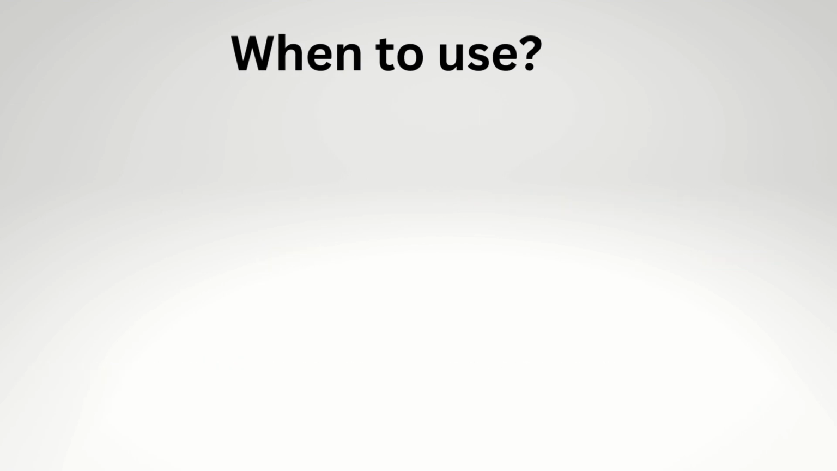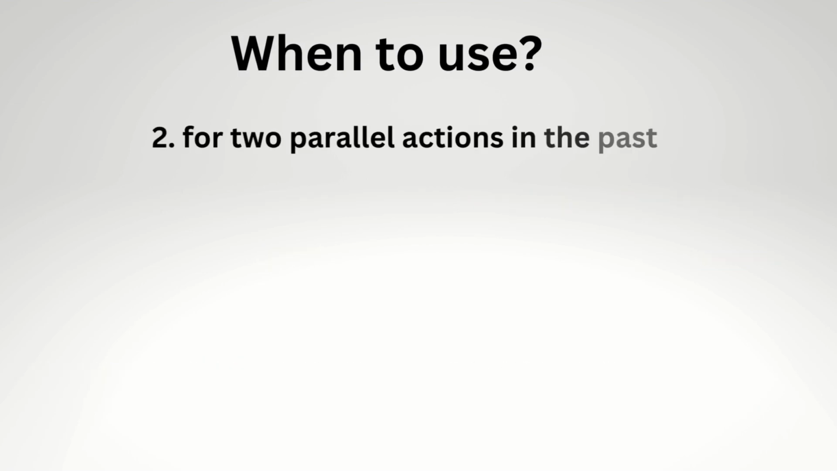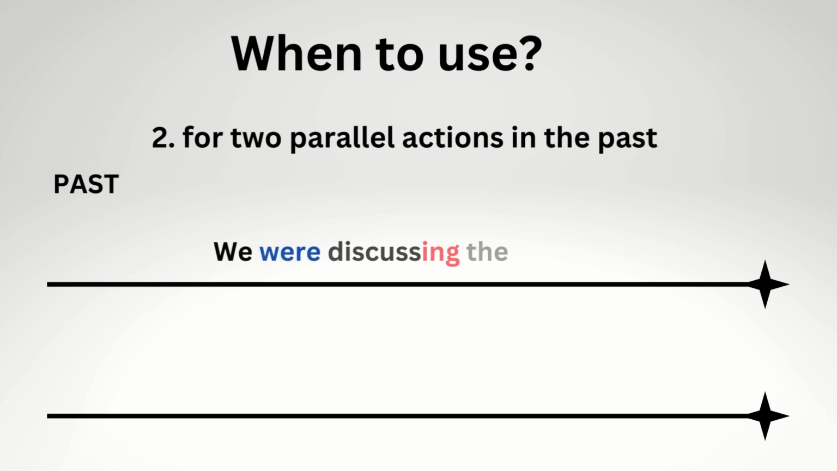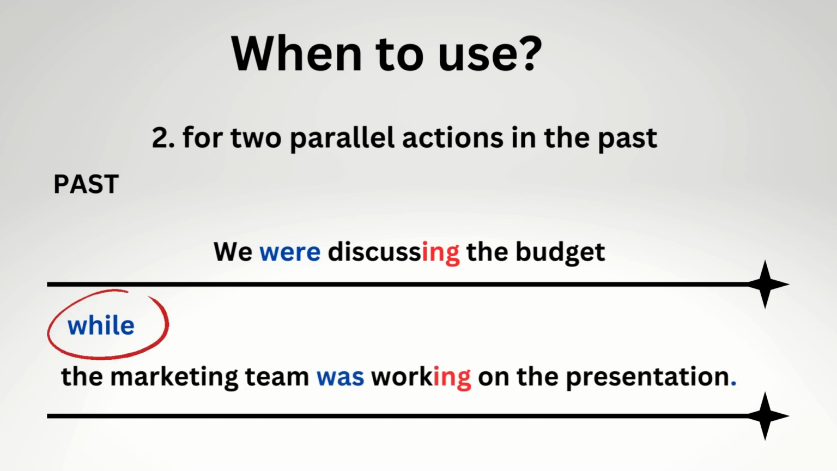Let's move on. The second situation when we use past continuous is when we talk about two parallel actions in the past. For example, we were discussing the budget while the marketing team was working on the presentation. We can see here that two actions were happening at the same time in the past.